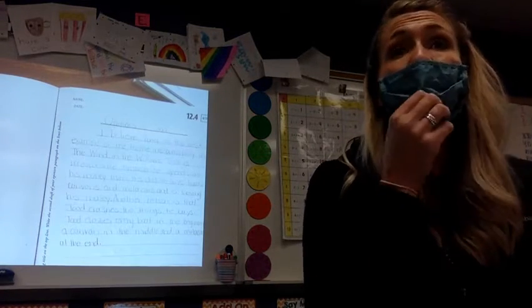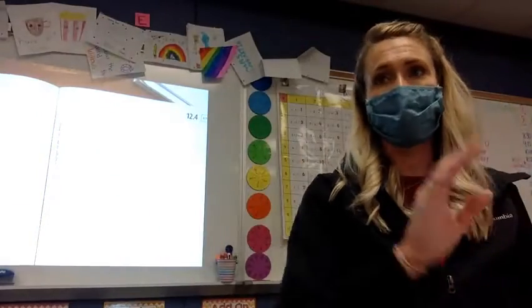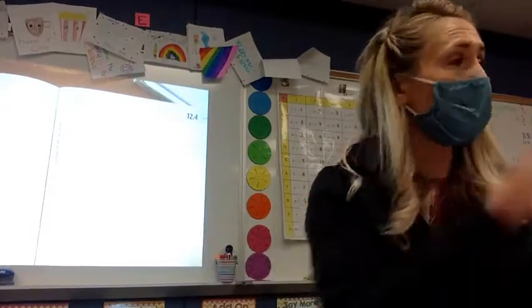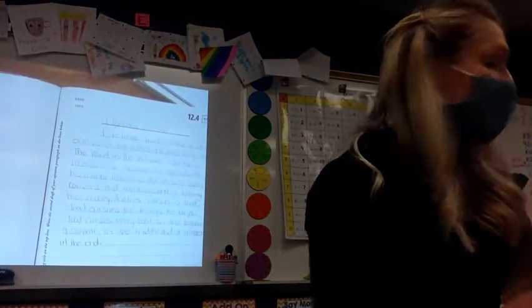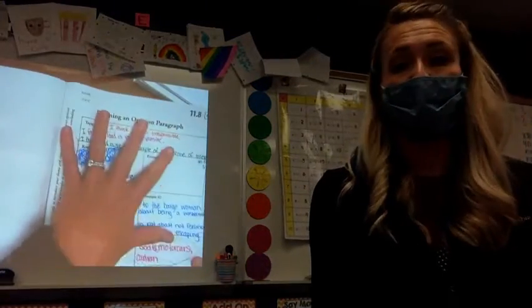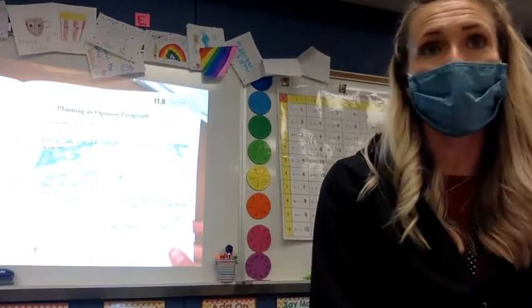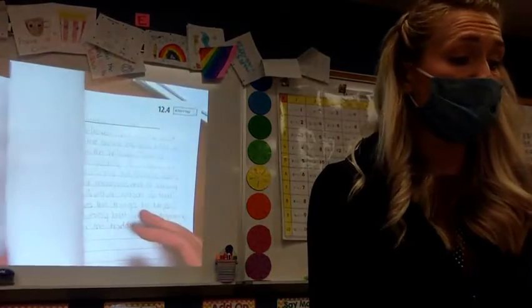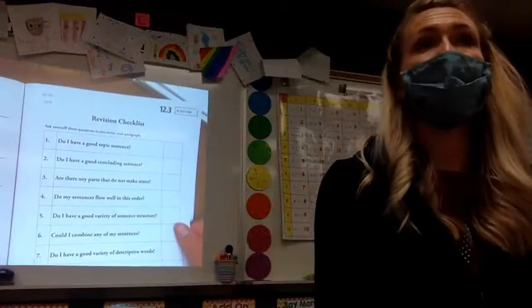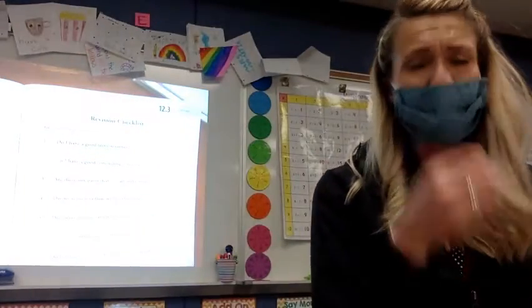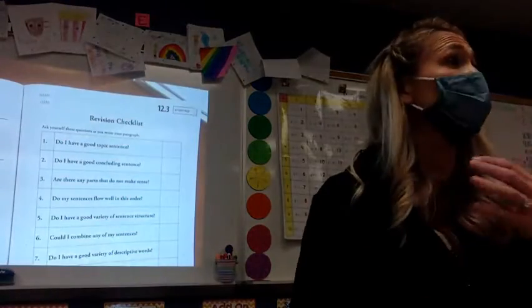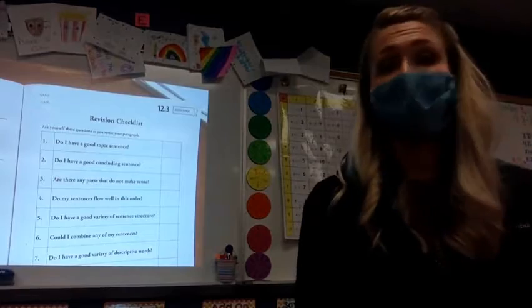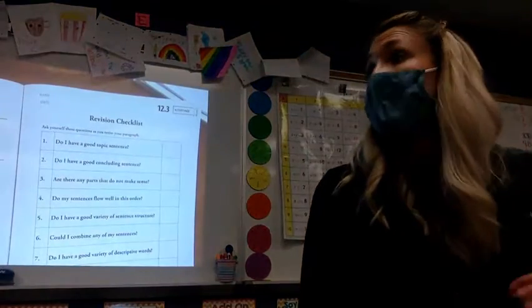When we're going through, we go through the whole writing process. We stopped and we planned and we talked about all these different themes in the animals. Then we picked one and we put it on our planning paragraph page, which we've talked about. Now we're starting to write it. 3rd graders, if you go back even just one page, we have the revision checklist. Today, as you wrap up those sentences, this is what I want you to jump back to. Today is a really big focus on revision.